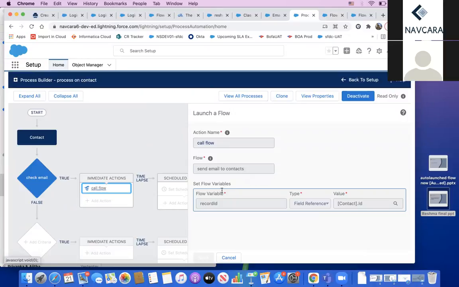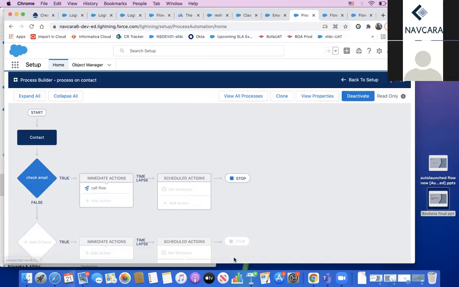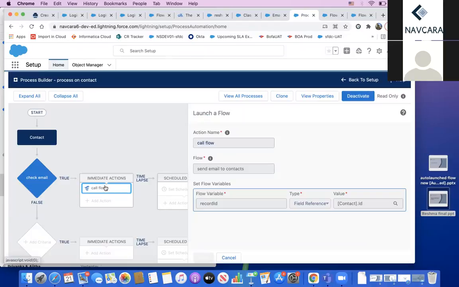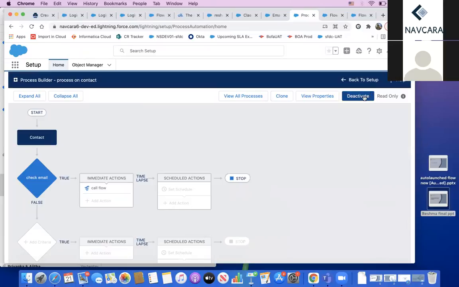So I set flow variables here. For this record ID variable, I chose a field reference. In the value, I chose ID of the contact. This is the ID of the contact record. So the contact ID will be passed to the flow using this process builder. I saved it and it's all activated.